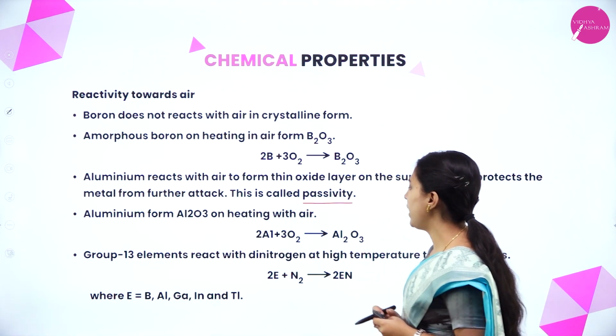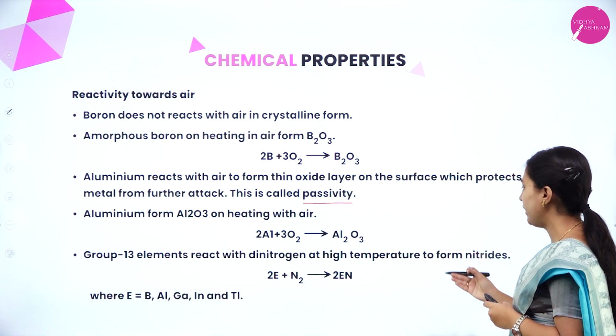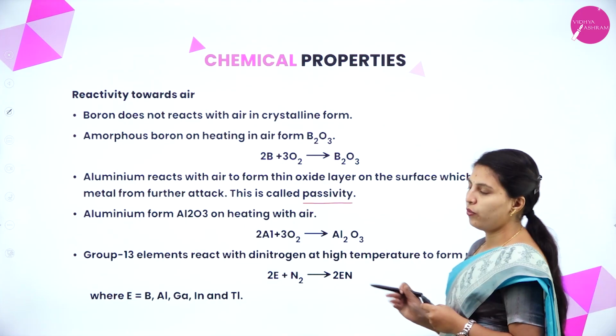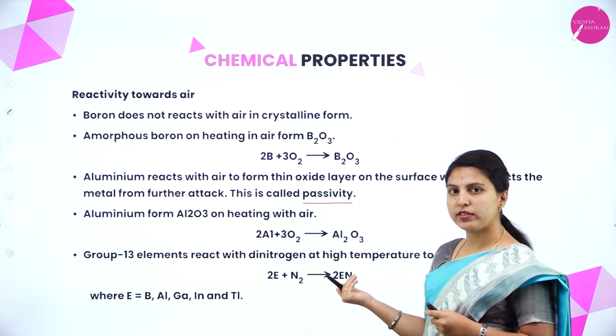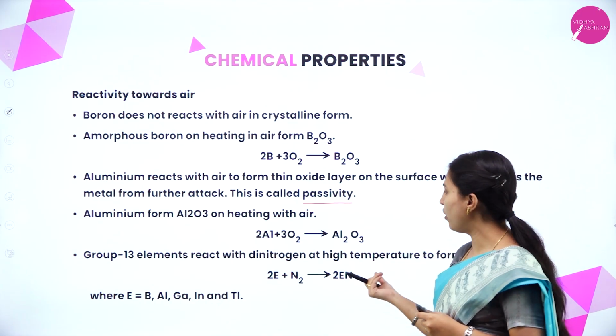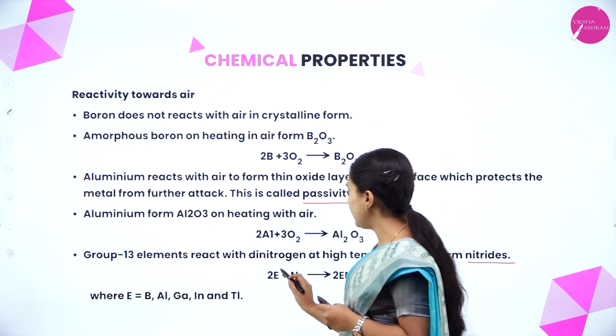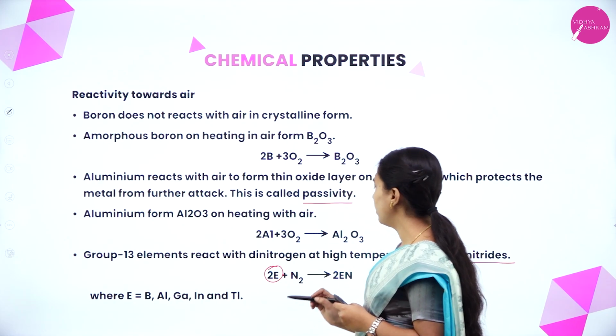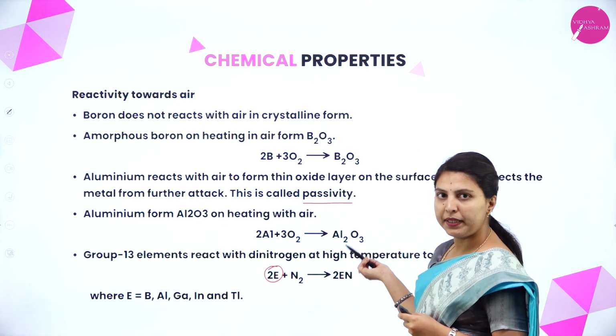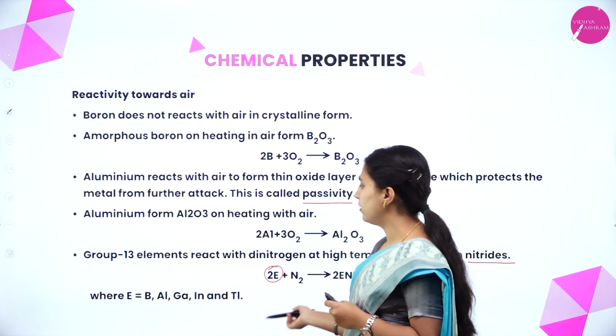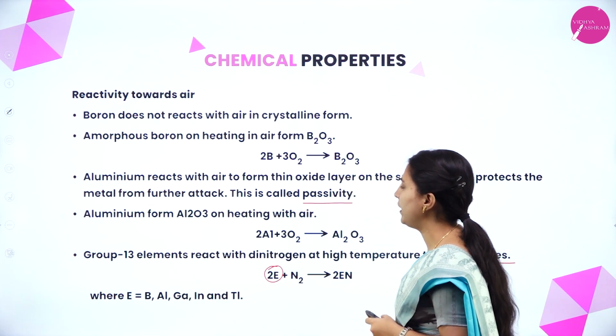Group 13 elements react with dinitrogen at high temperature to form nitrides. When it is treated with oxygen, it will form oxides. When it is treated with nitrogen, it will form nitrides. E will represent the element of group 13. Okay. See here, boron, aluminium, gallium, indium and thallium.